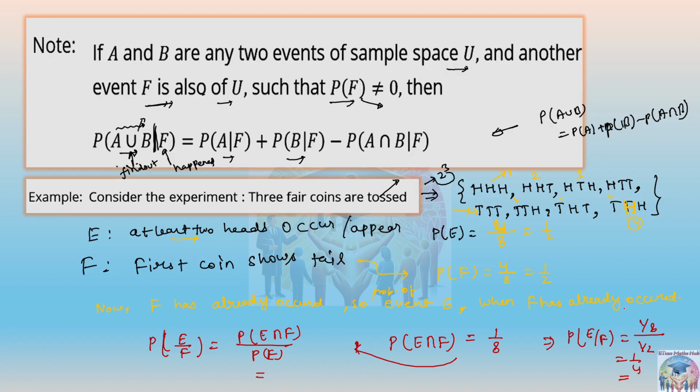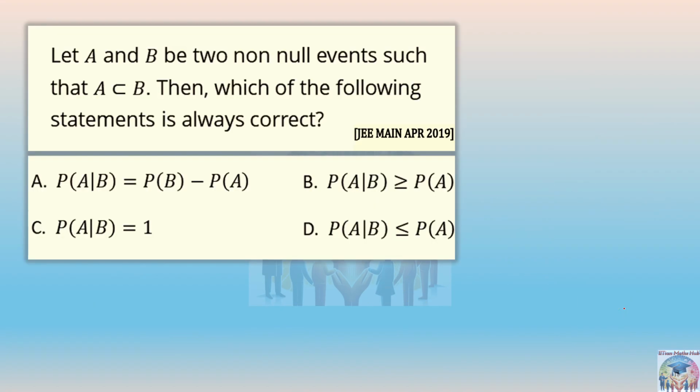Now we have one question here. Next question. Let A and B be two non-null events. Non-null events means they have some elements, they are not zero elements. Such that A is a subset of B. Whatever elements of A are there, these are parts of B also, occurring in the set B also. Then which of the following statements is always correct? This was asked in 2019.